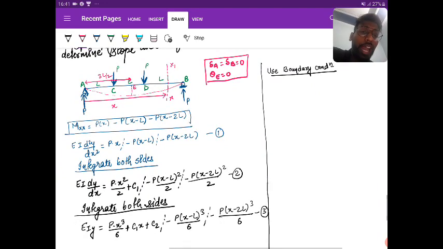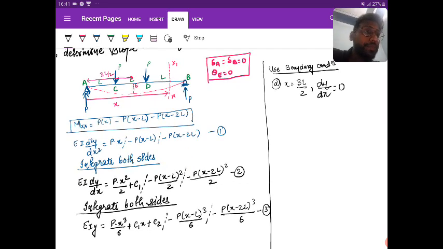First of all, I would like to eliminate C1. So for that, let me first write for dy by dx. At x equal to 3L by 2, dy by dx is equal to 0.